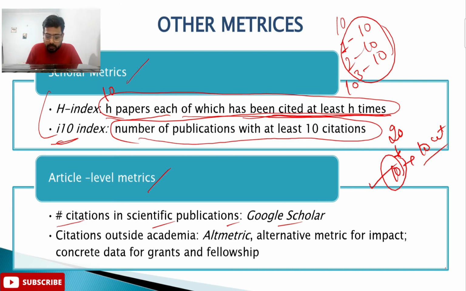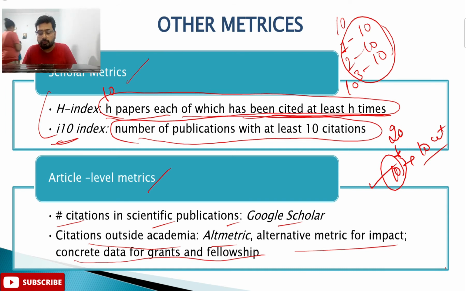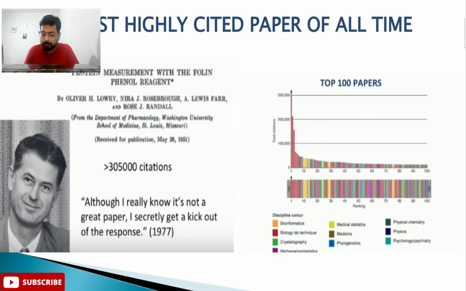And there are certain others also, like citation outside academia, like Altmetric. This is an alternative metric for impact. Concrete data for grants and fellowships: you can use these types of metrics to provide concrete data for your grants and fellowships.